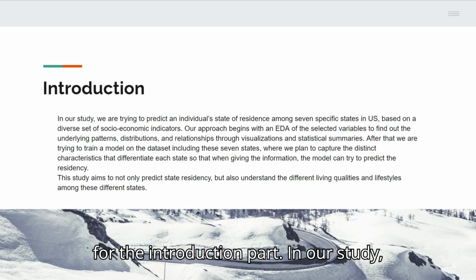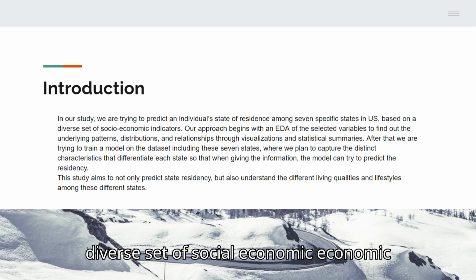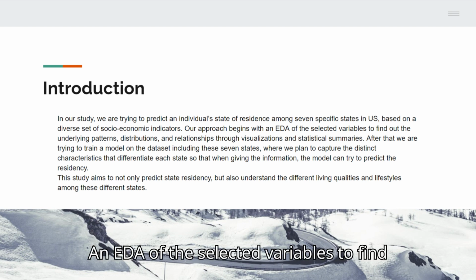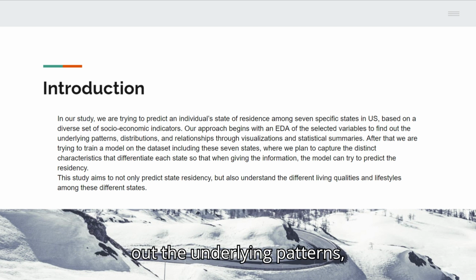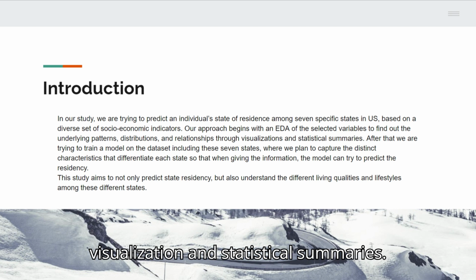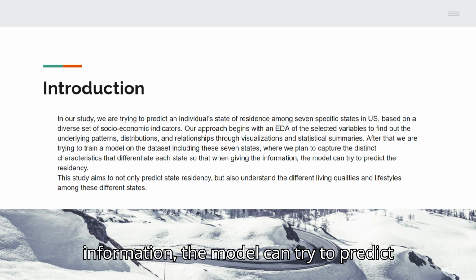For the introduction part, in our study, we are trying to predict an individual's state of residence among 7 specific states in the U.S. based on a diverse set of socioeconomic indicators. Our approach begins with an EDA of the selected variables to find out the underlying patterns, distributions, and relationships through visualization and statistical summaries. After that, we are trying to train a model on the dataset, including these 7 states, where we plan to capture the distinct characteristics that differentiate each state so that when given the information, the model can try to predict the residency.